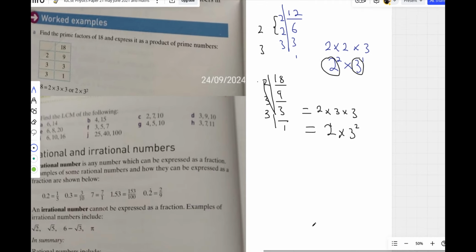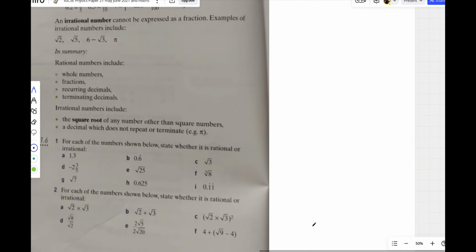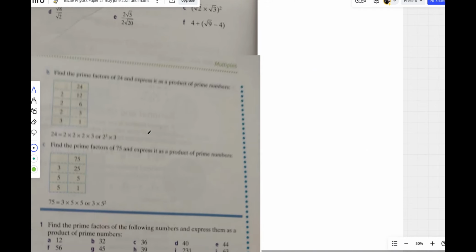We've already explained prime, rational and irrational numbers. I have already told you rational numbers are whole numbers, fractions, recurring decimals and terminating decimals. Irrational numbers are square roots of numbers other than square numbers, and pi. So we've done this, no need to repeat this aspect.